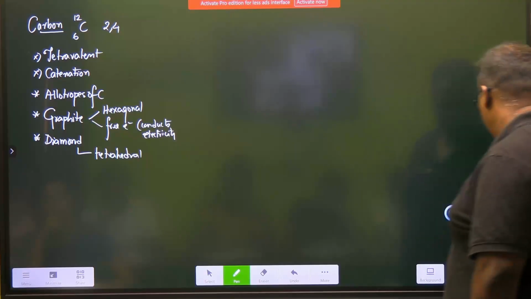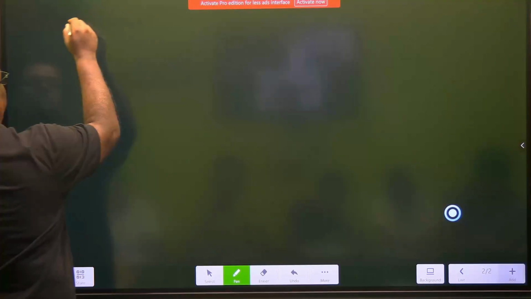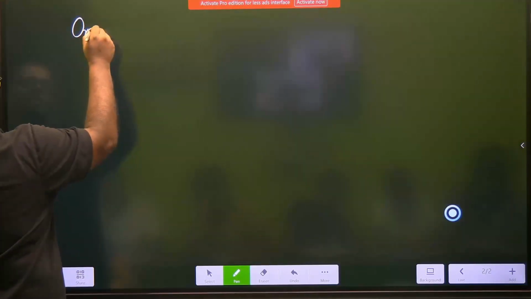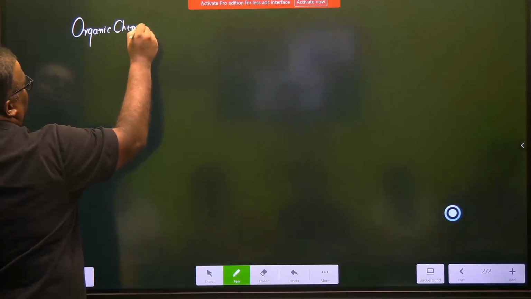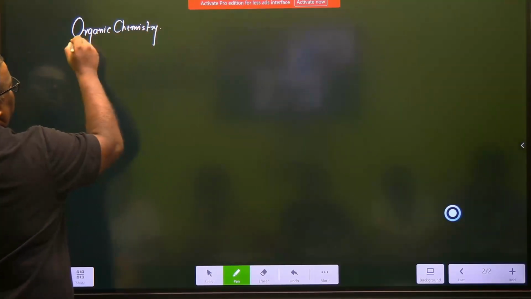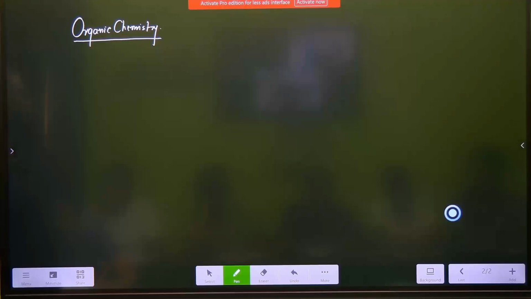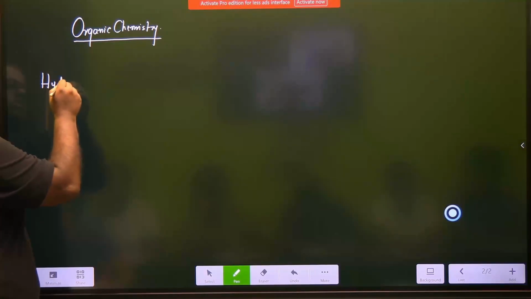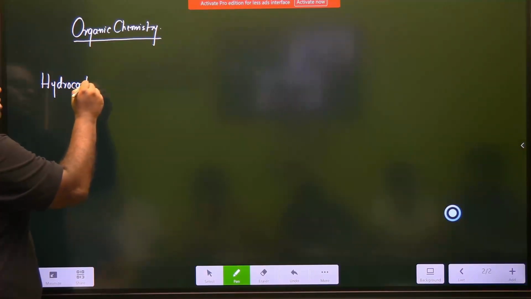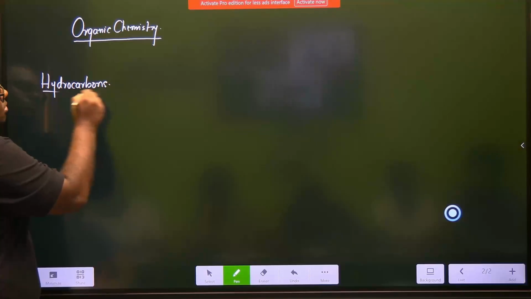So today we move into organic chemistry, and as we start studying organic chemistry in grade 10, which is just the start of organic chemistry, we have to pick up organic chemistry. There are millions of classes of compounds. So you have to start with a class of compound which is most easy for us to understand organic chemistry, and based on which the study develops. That class of compound is known as hydrocarbons.